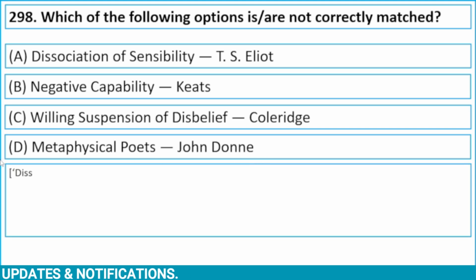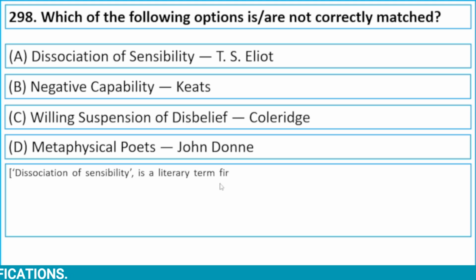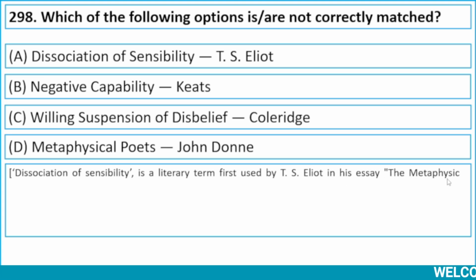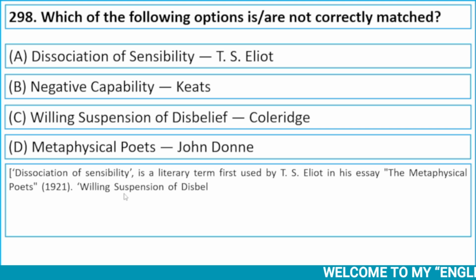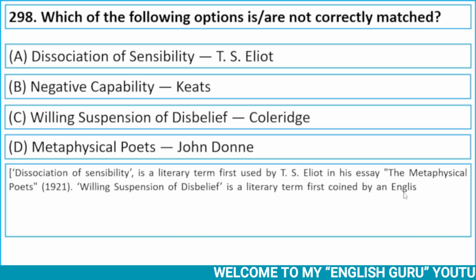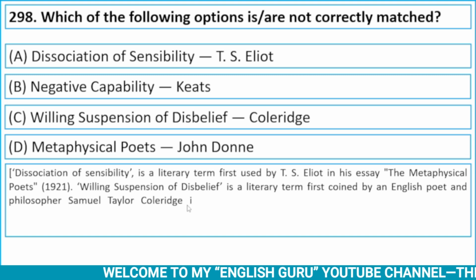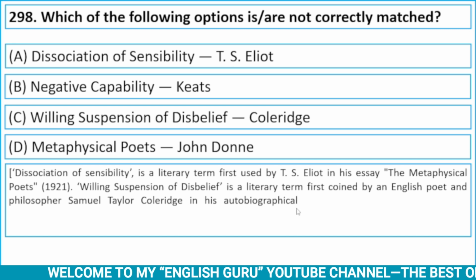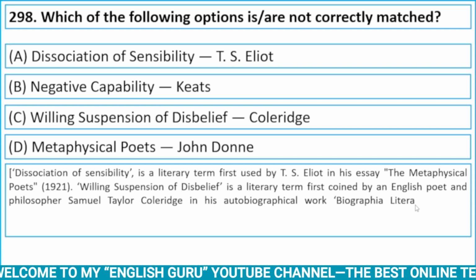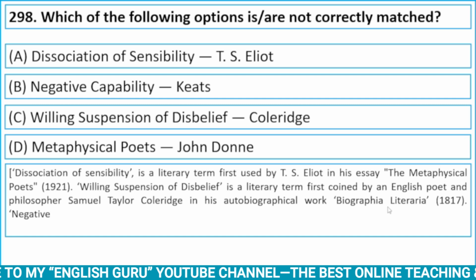Let me explain it. Dissociation of sensibility is a literary term first used by T.S. Eliot in his essay The Metaphysical Poets, published in 1921. Willing suspension of disbelief is a literary term first coined by an English poet and philosopher Samuel Taylor Coleridge in his autobiographical work Biographia Literaria, published in 1817.